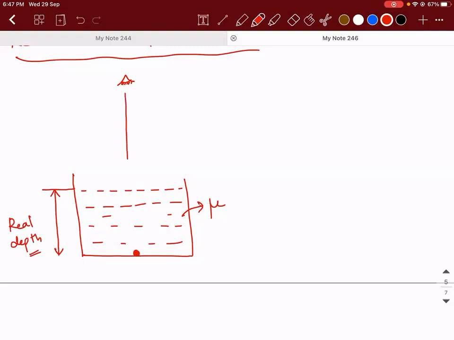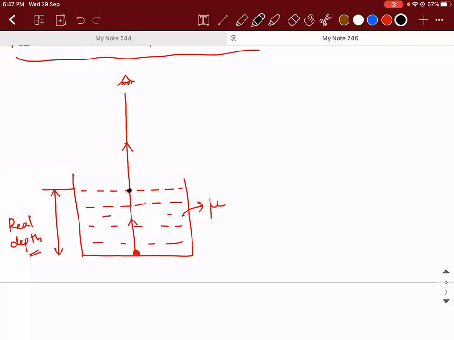From here, if I take one of the light rays going like this, okay, so what will happen is when the light ray from this shining object is going towards your eye, what is the angle of incidence at this point? Zero.